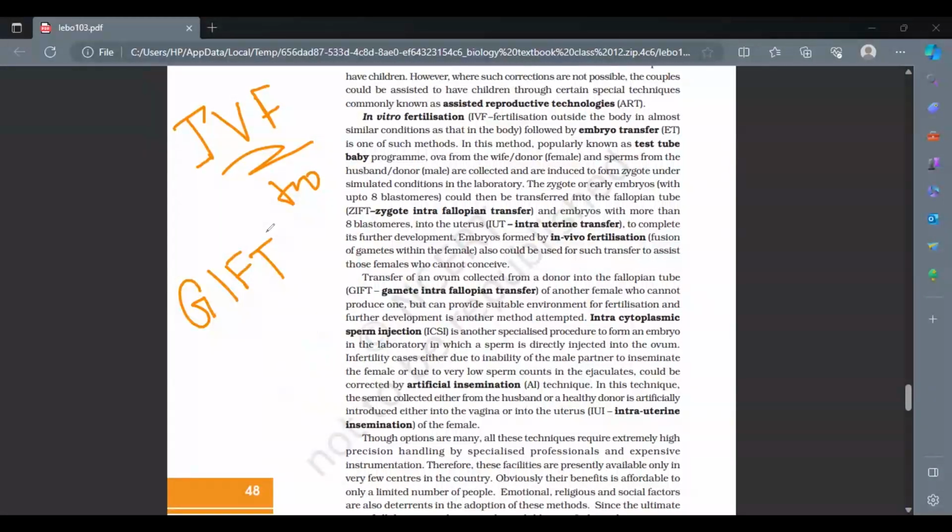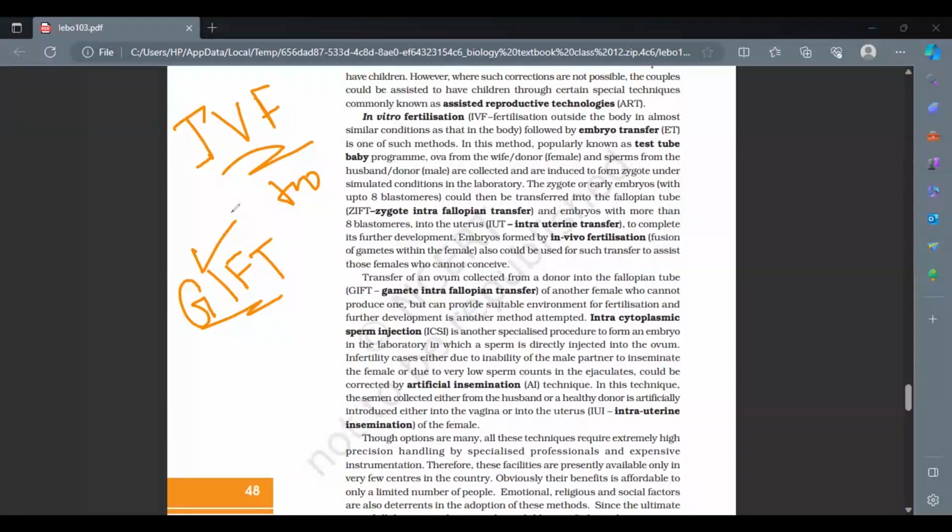In the first case I talked about, a mother is able to produce the ovum, so it goes the way either ZIFT or IUT is happening. Now, in case the mother is not able to produce an ovum, one female who is able to donate her ova will be chosen, and then it is transferred to the fallopian tube. That is the condition where we use the word GIFT, the gamete intrafallopian transfer, right? Once again, in a suitable environment, the fertilization happens and further development happens. This is the case when the female is not able to produce ova.